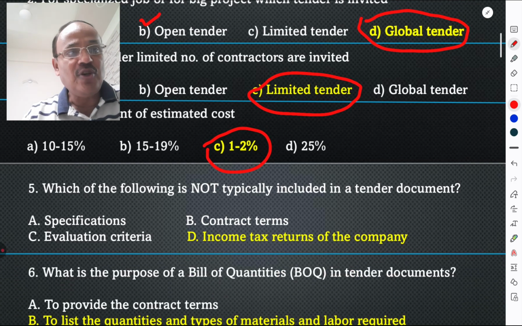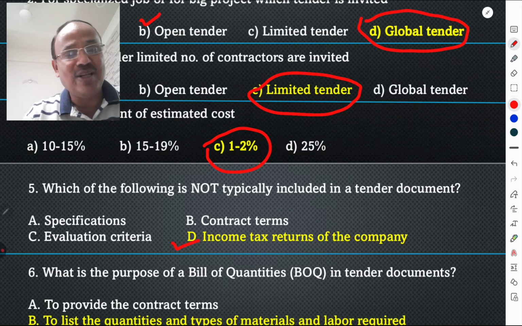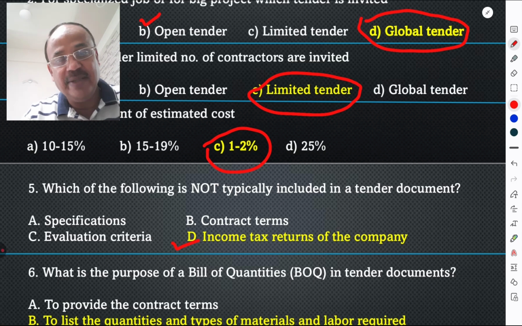Which of the following is not typically included in the tender document? Specifications, contract terms, evaluation criteria, or income tax returns of a company. How is income tax return of the company included? That is specific and that is for company only, not for government.